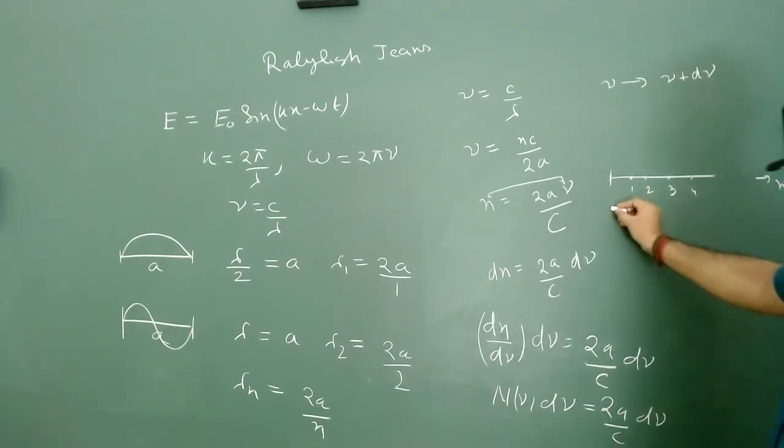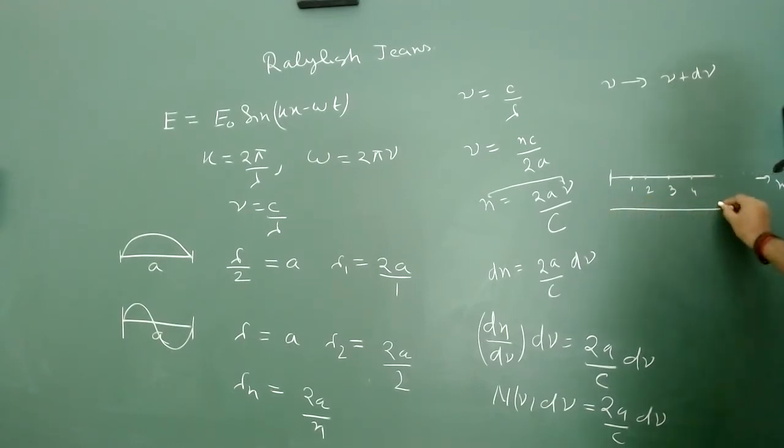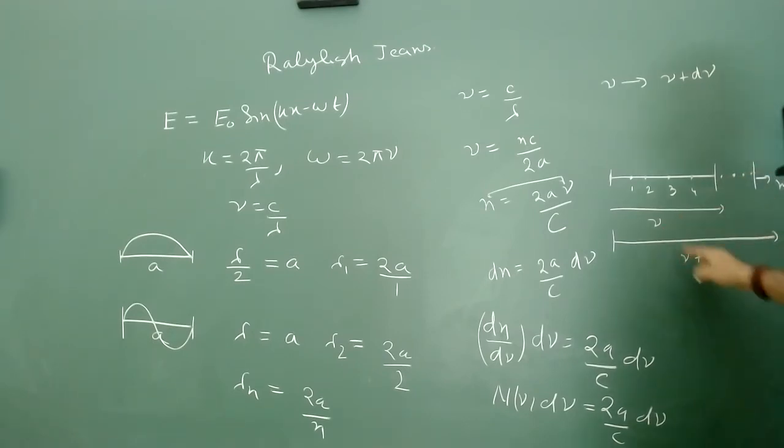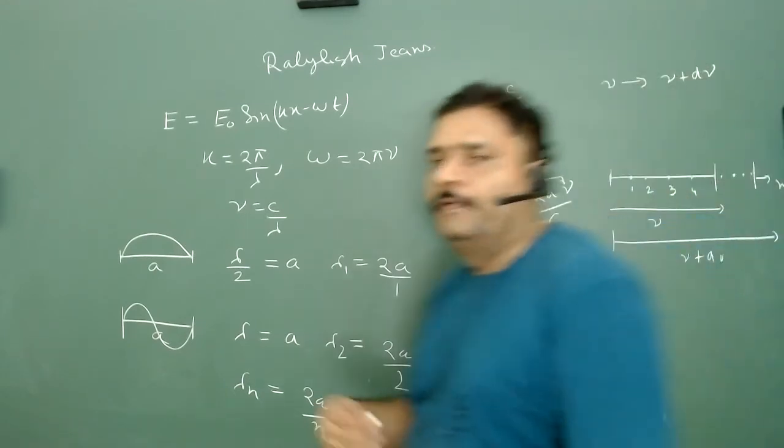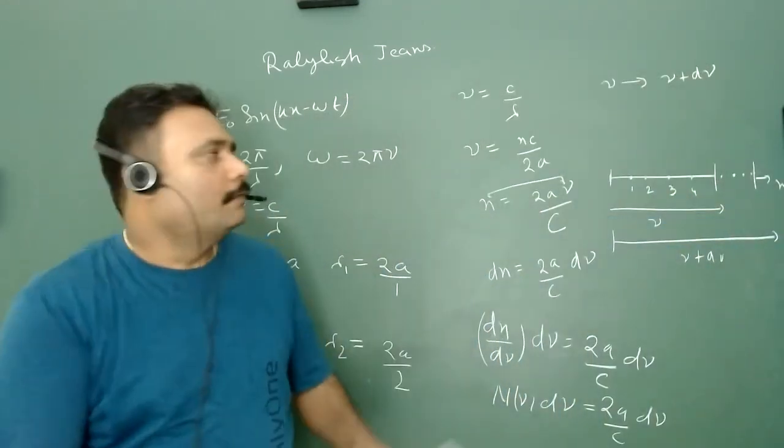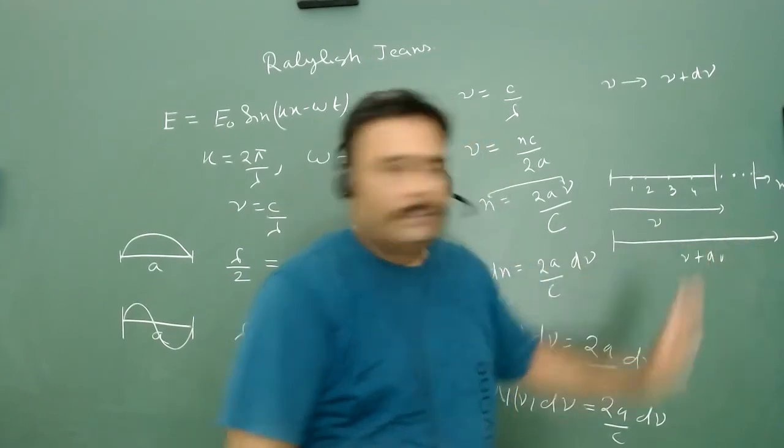What we want to find is the number of frequencies between nu to nu plus d nu. If we are able to calculate the number of these particular points, then we can easily tell how many waves or how many modes are possible between nu to nu plus d nu.